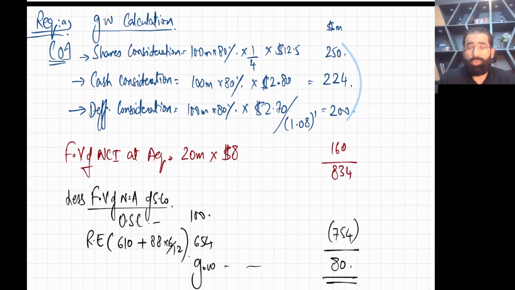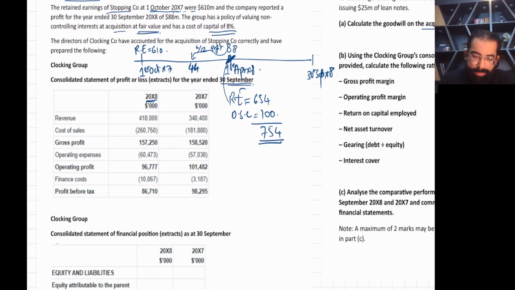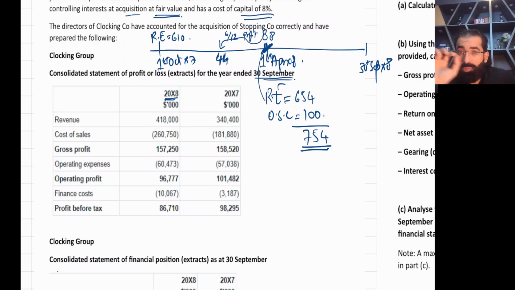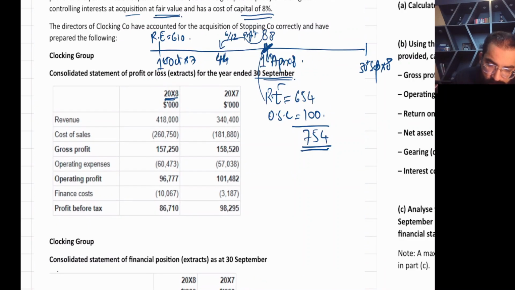I'm sure you guys understood it, and some of the students did this themselves as well. Now let's move to the next part. See, this is the consolidated profit and loss. What does it mean? In 2007, the previous year, the parent company was alone. Now in 2008, in mid of the year, a subsidiary came. So this is combined.